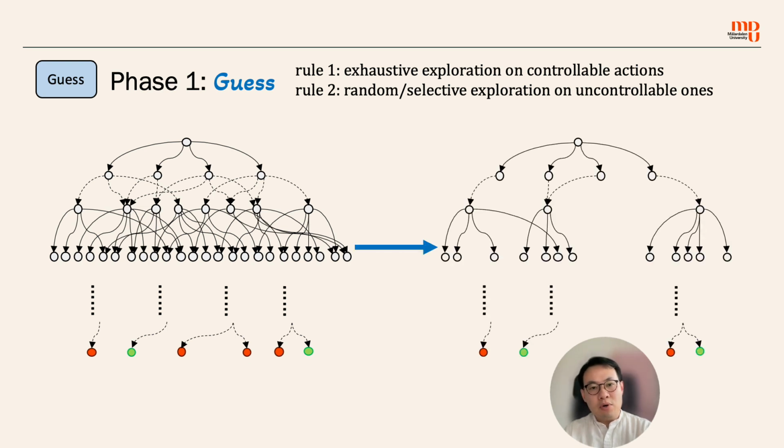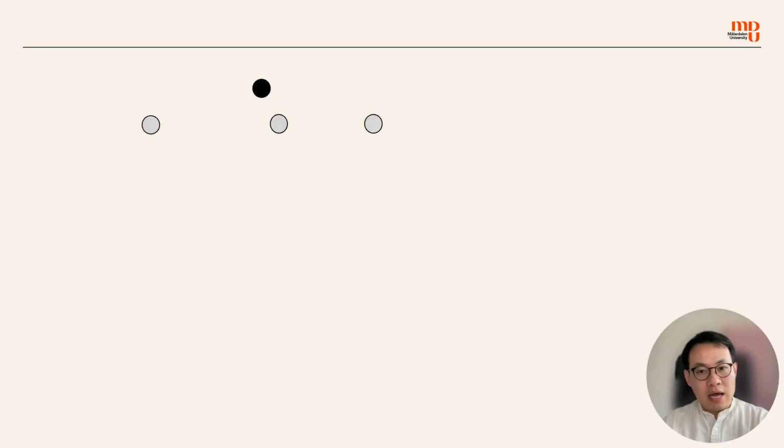So at the end of the step, we reduce the state space by only keeping the traces that have the possibility to reach the goal state. However, since the environment can choose a different action than what we choose in this step, the guessed controller only possibly satisfies the reach-and-avoid property, but not definitely. So, in the next step, we need to check it. But before we do that, let's see why this guess step is important and why it is beneficial.